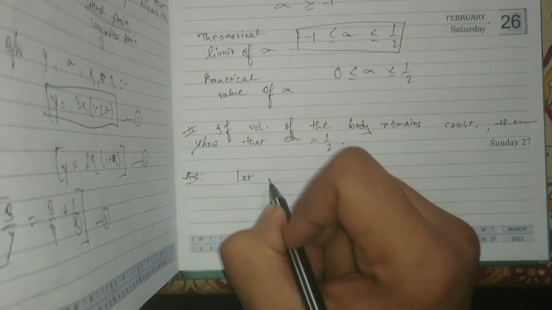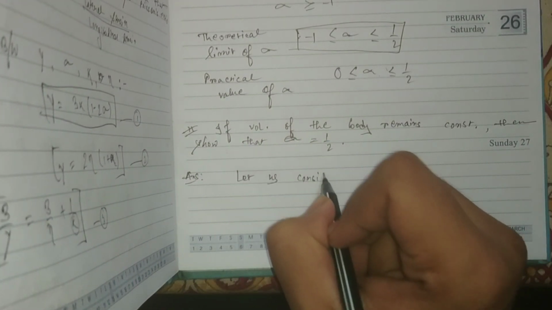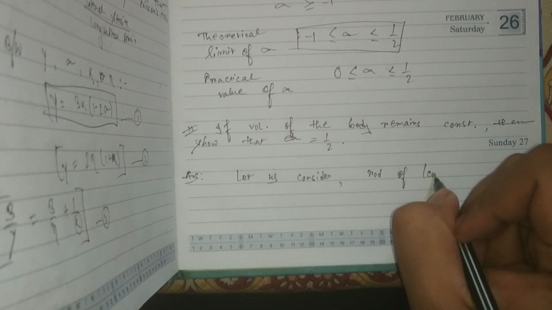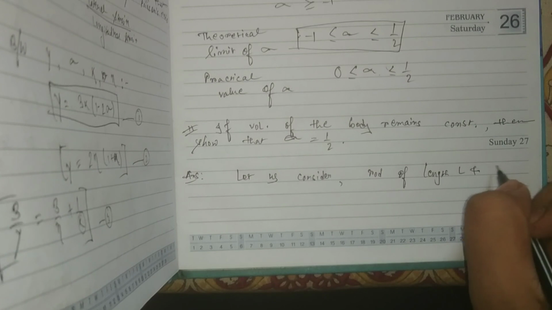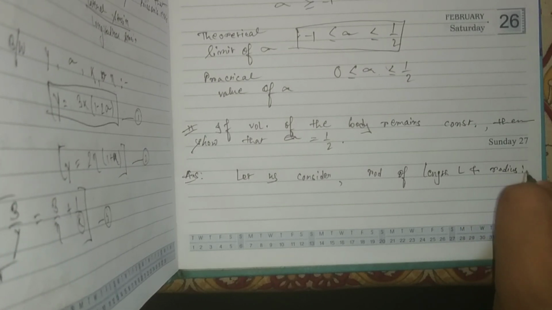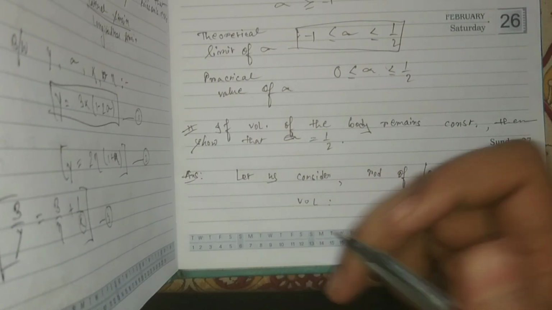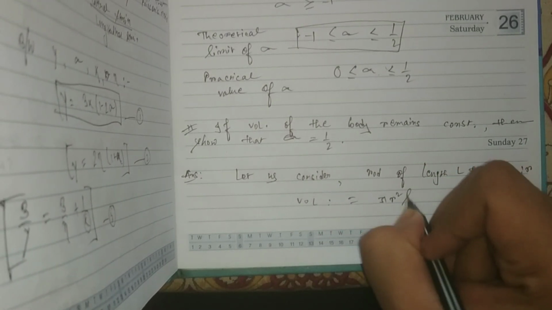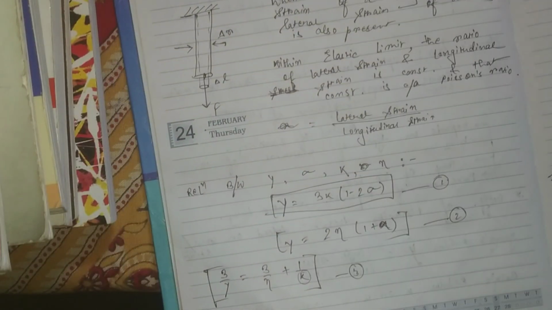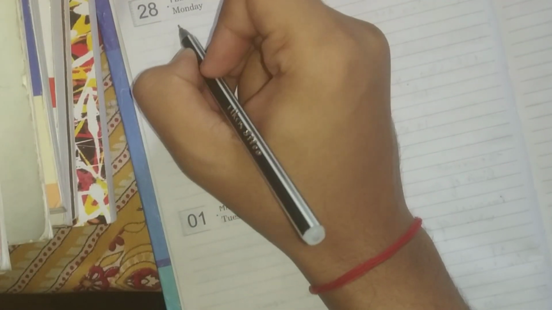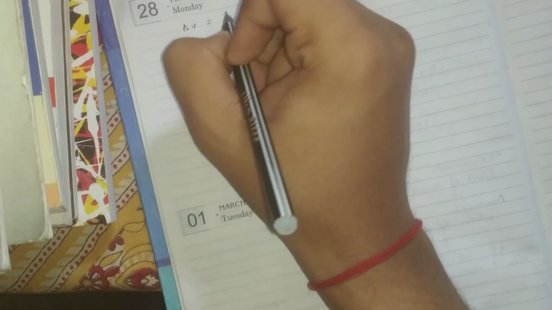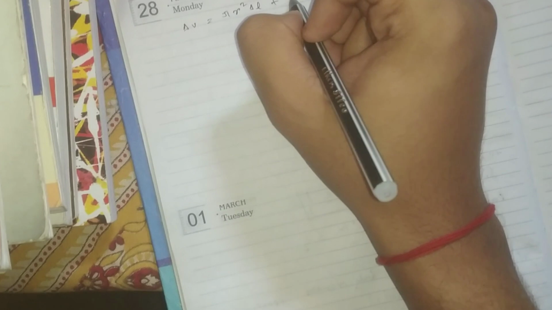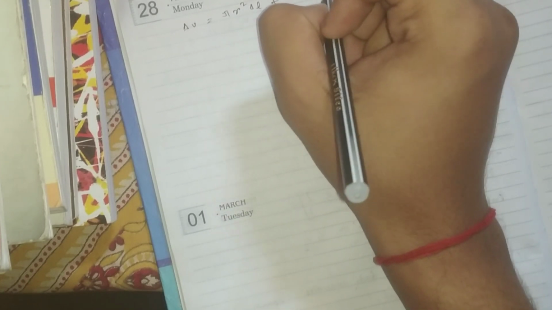You will first say that let us consider a rod of length L and radius R. So volume will be what? Volume will be the volume of the cylinder, that is pi r square h, and in place of h we will write L. Now, delta V will be what? Delta V will be pi r square delta L plus pi L into 2R into delta R.